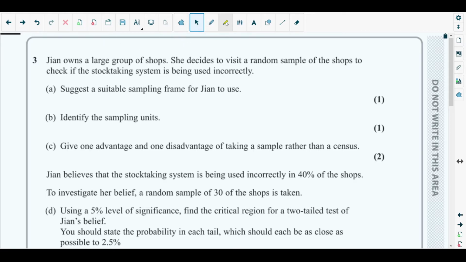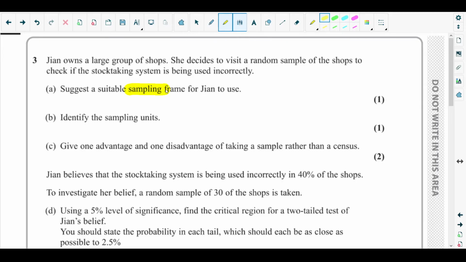Question number 3. What are they asking? Jian owns a large group of shops. She decides to visit a random sample of the shops to check if the stock taking system is being used incorrectly. So she is visiting a random sample of shops and checking whether they are using the stock taking system correctly or incorrectly. That's it. For part A, suggest a suitable sampling frame for Jian to use.